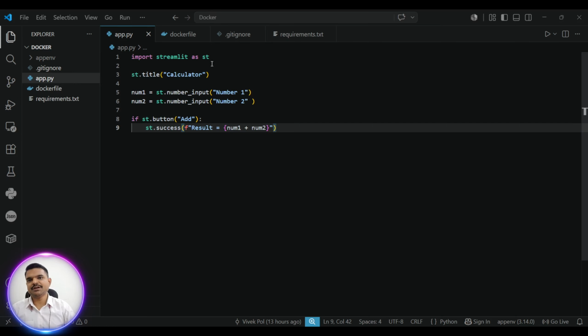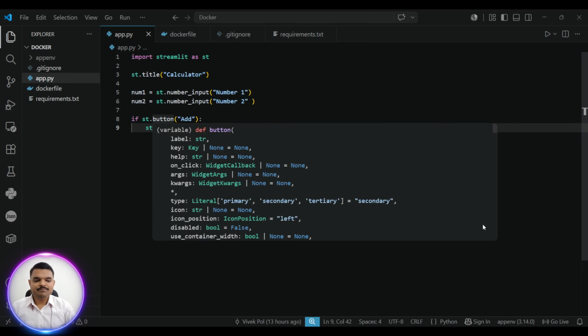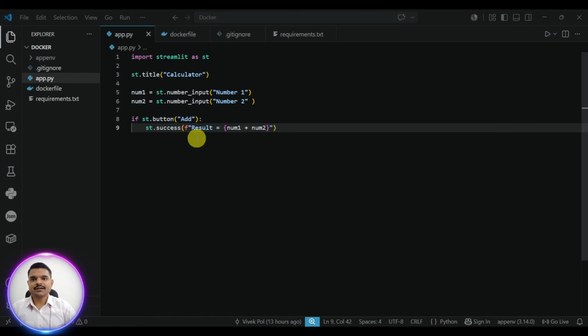I have imported Streamlit as st, and the title of that Streamlit application is Calculator. Number one, number two, you have to enter the numbers, and if I click on this add button, then I will get the result, like result is equal to number one plus number two. This is app.py, simple 6 lines of code.